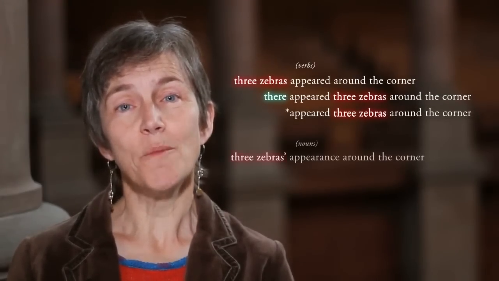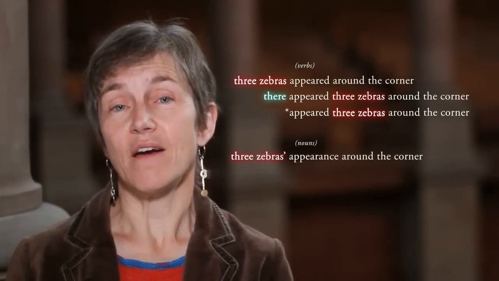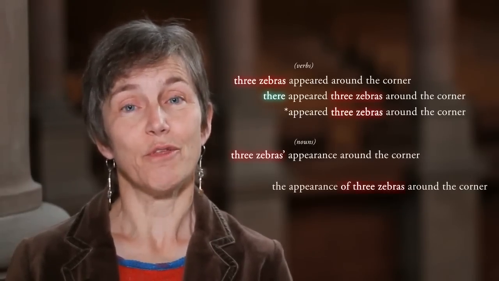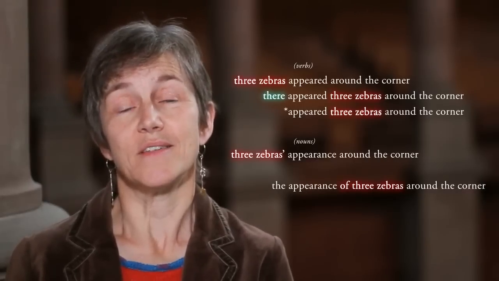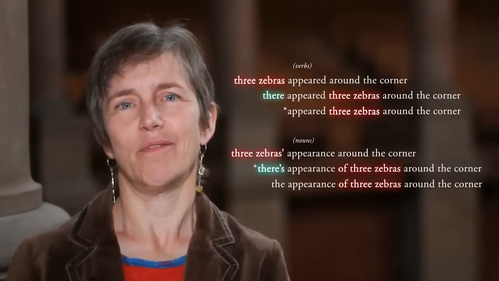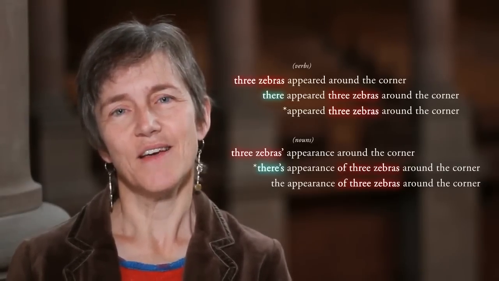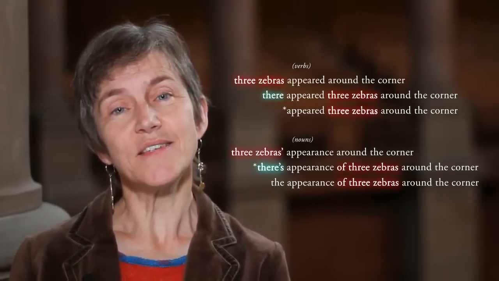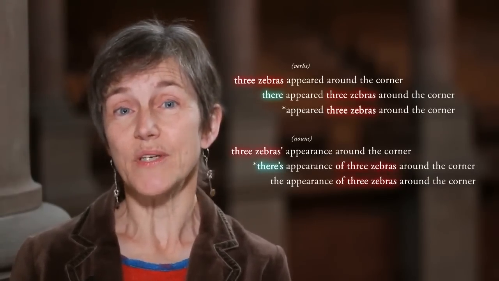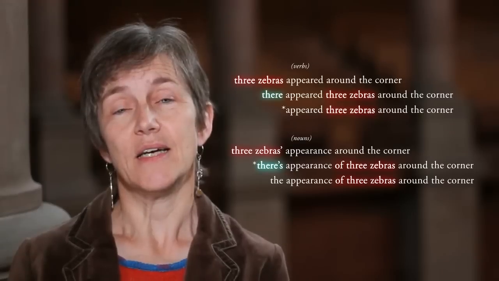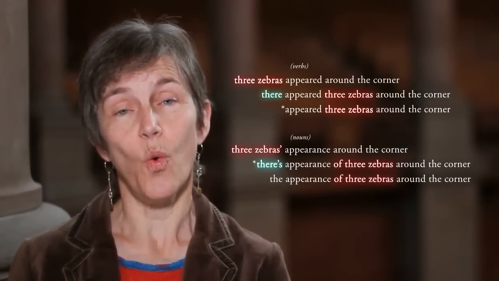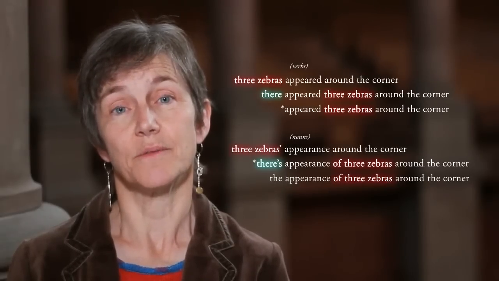On the other hand, in the nominal, that form with there is ungrammatical. So you can say, the appearance of 3 zebras round the corner surprised us. But you can't say, there's appearance of 3 zebras round the corner surprised us. And that is consistent with the idea that this subject requirement is a requirement in sentences, and it's the only reason why you have that there, where it appears here. It's filling this empty subject position, and the sentence requires that there should be something in that position.